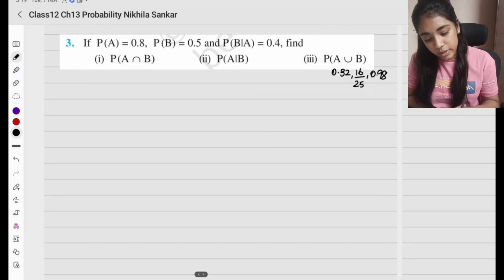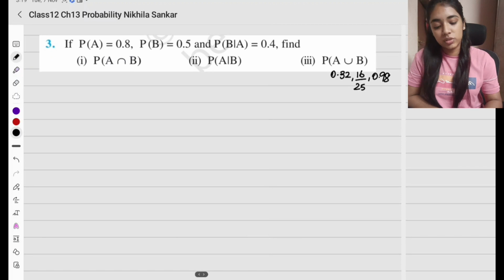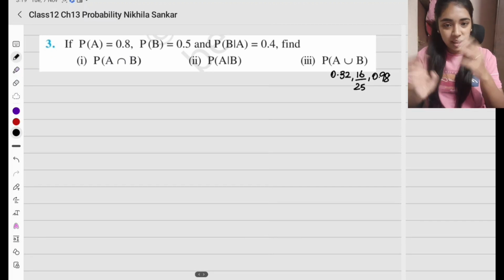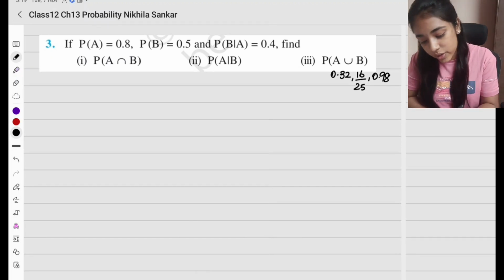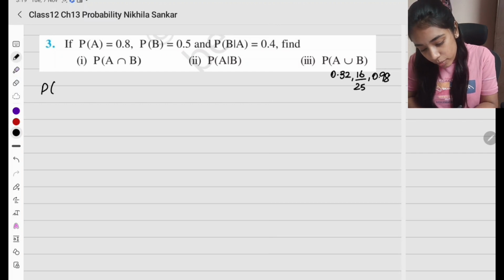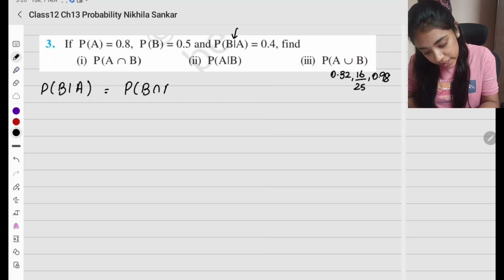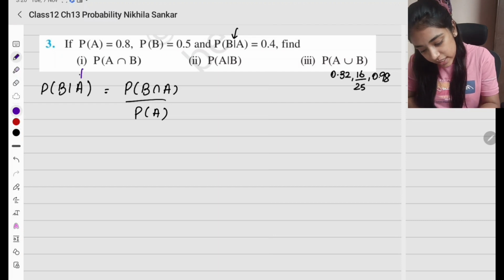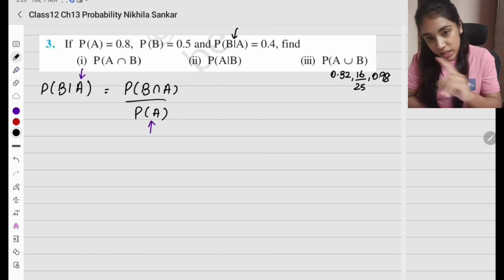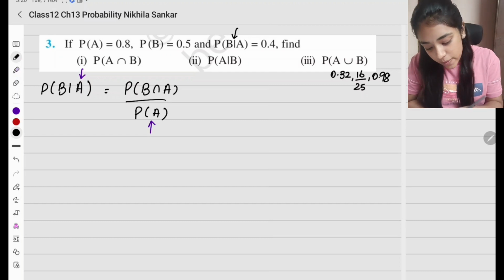Question number 3. Probability of A, B are given, and a conditional is given. So we have to mix and match in the formula and find all the missing values. Okay, now in the first subsection they ask for A intersection B. So I have probability of B given A given in the question. So I write that, which is going to be probability of B intersection A divided by probability of A. Okay, remember at this place whatever given is given is the denominator. If you write it the other way around, the answer will come out wrong. So this is going to be the formula.